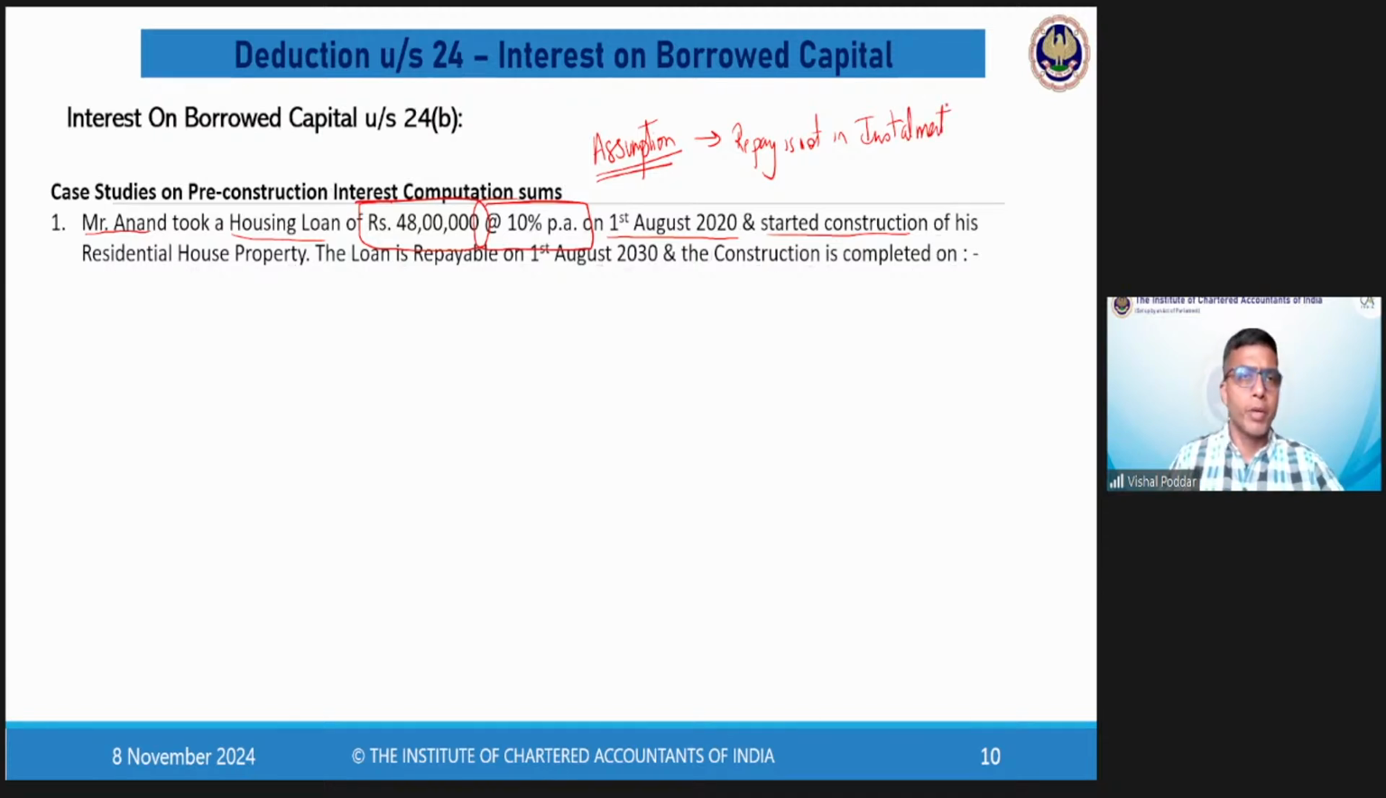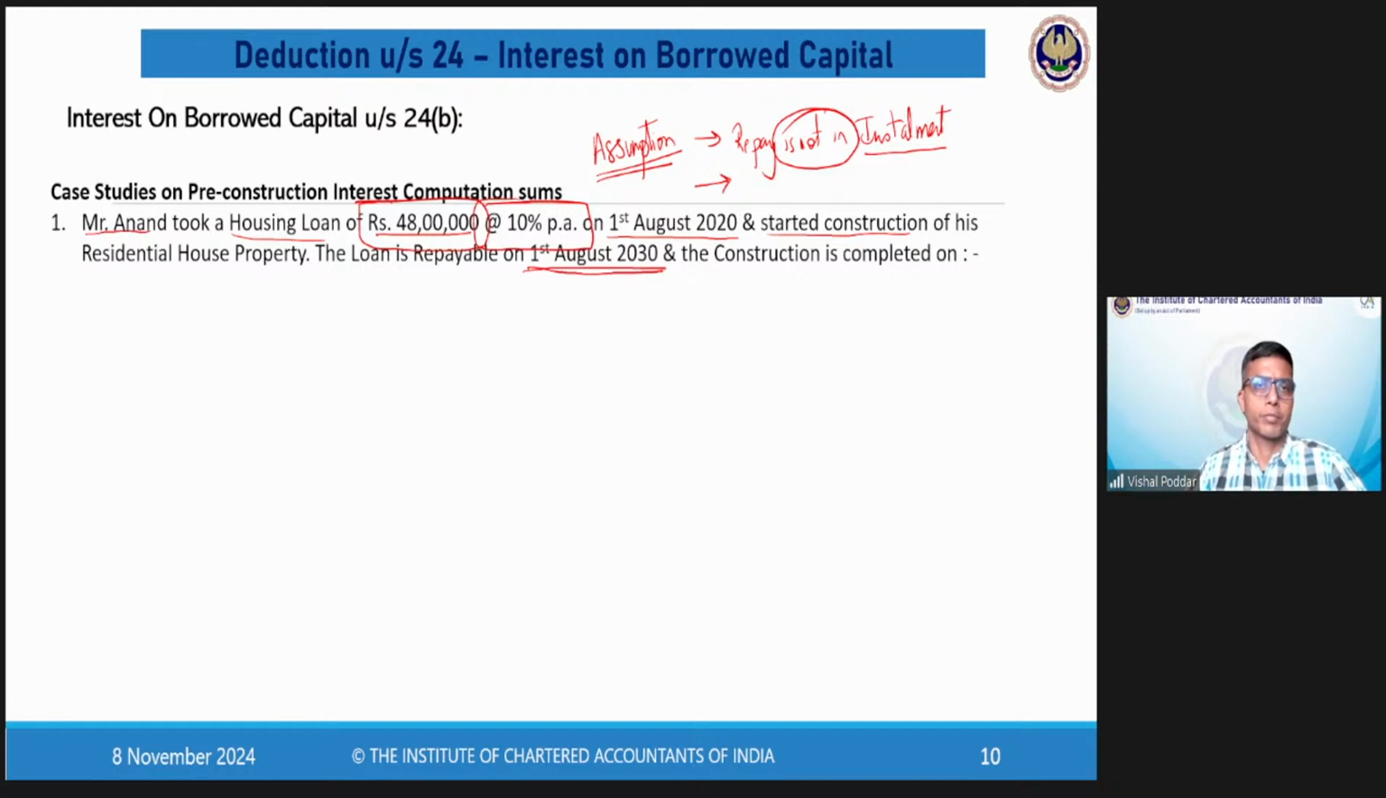Practically you pay every month a small amount of principal along with the entire interest. This is how you pay every month's installment. However, here the assumption is that we are not paying in installments. It means this entire 48 lakhs will be paid on the closure of the loan. That is, in this sum it is given as the loan is repayable on this date. So the first assumption made by the question is that your repayment is not monthly. It is one time at the end of the loan period.